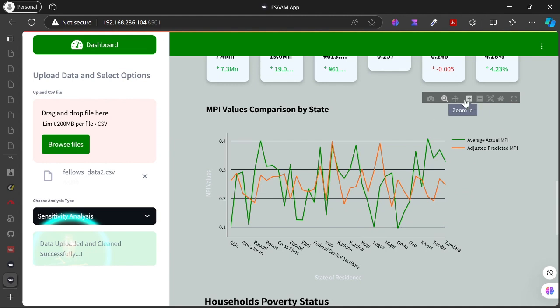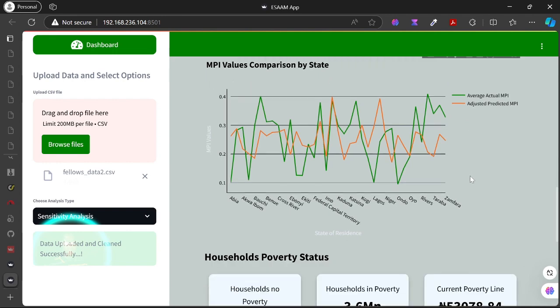You can play around with this. You can decide to see it in full screen mode and see what it is that you can do with all of them. You can play around with all of that.